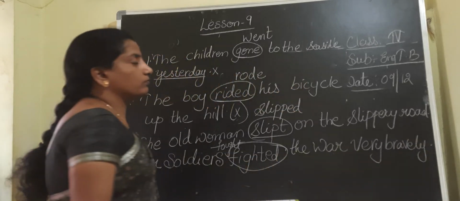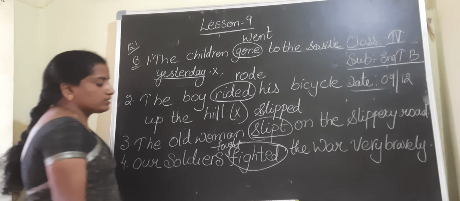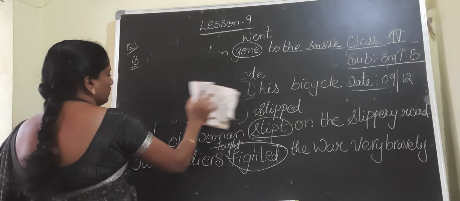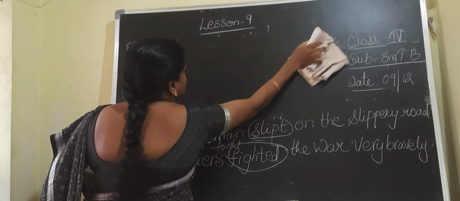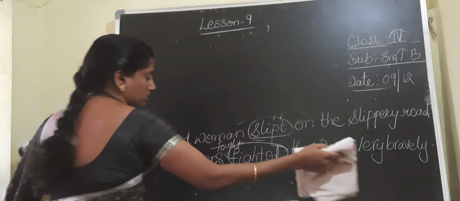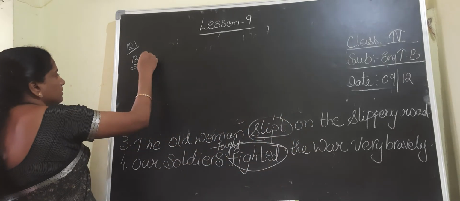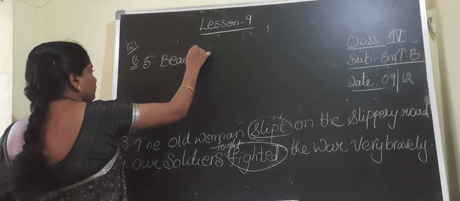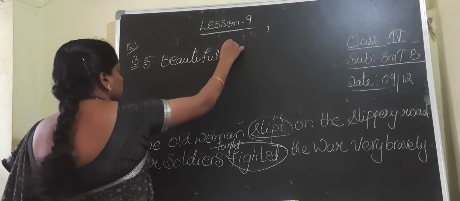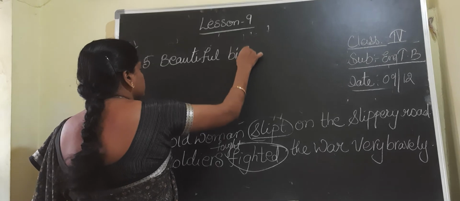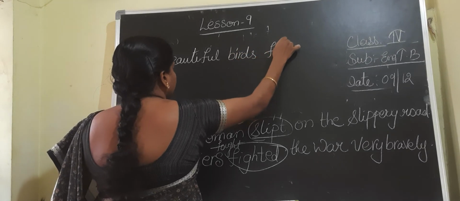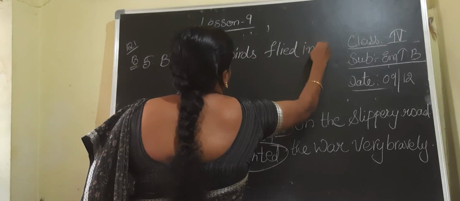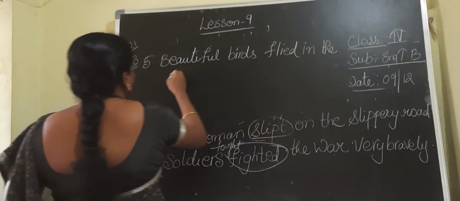Okay. Next, children, let us see the fifth one. Let us discuss what they gave us. Beautiful birds flied, F-L-I-E-D, in the sky.